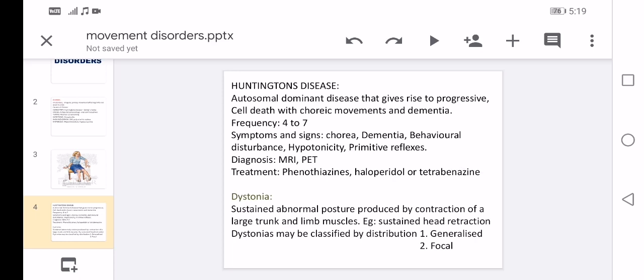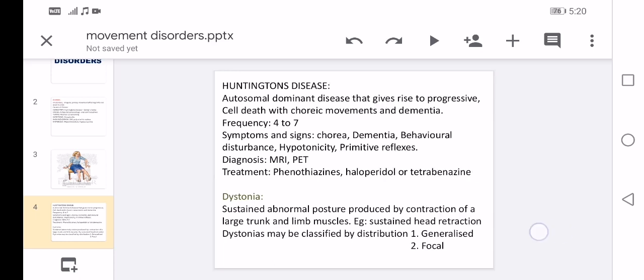It can be diagnosed by magnetic resonance imaging and PET, positron emission tomography. Treatment is by phenothiazines, haloperidol or tetrabenazine. Next, dystonia. Dystonia is sustained abnormal posture produced by the contraction of large trunk and limb muscles. Example, sustained head retraction. Dystonias may be classified by distribution into generalized and focal.